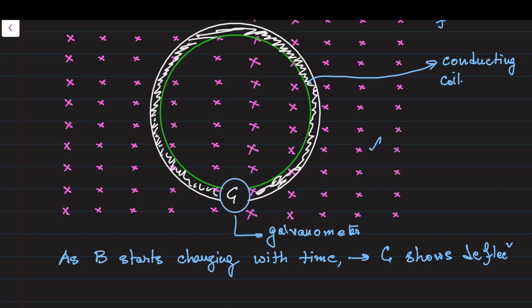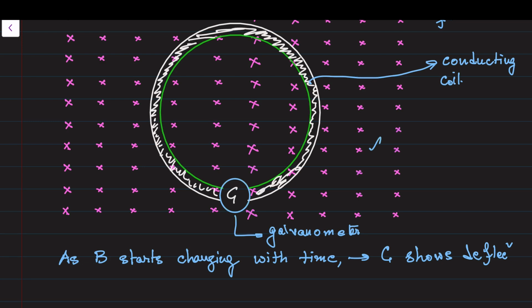This is what is observed. And the galvanometer will show a deflection only when current flows through it. Current flows because of the movement of charge, and the movement of charge takes place because of some force acting on it. Here, magnetic force is not going to be there because the electrons are moving only with random velocity, so electrons cannot have a magnetic force.